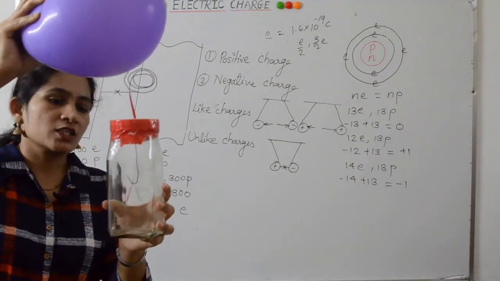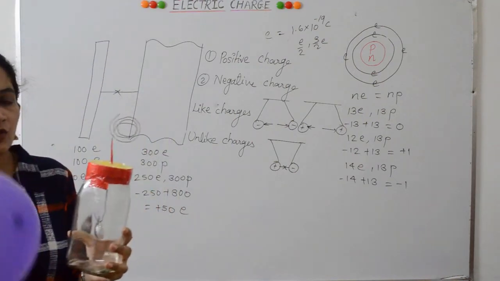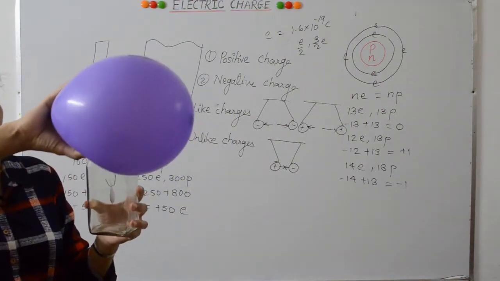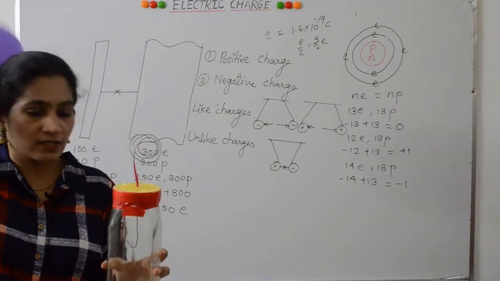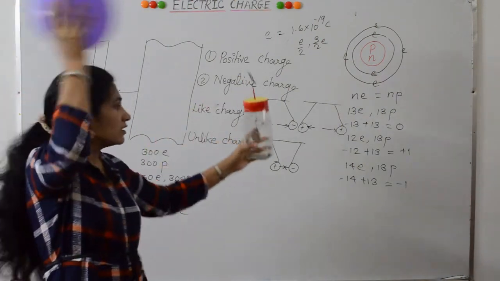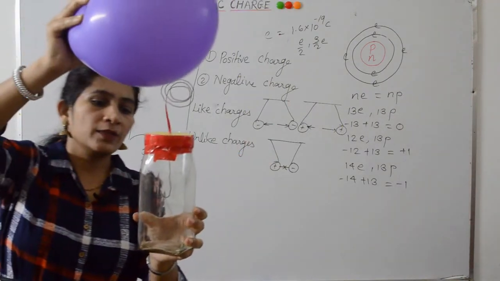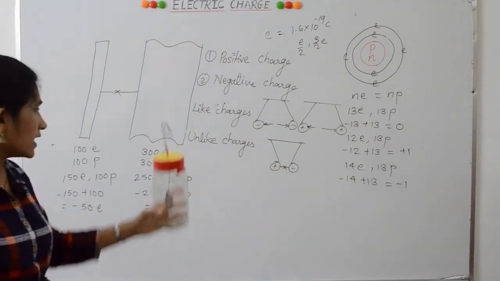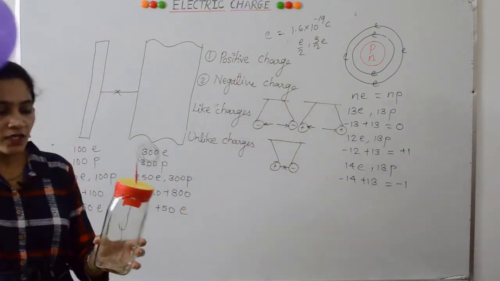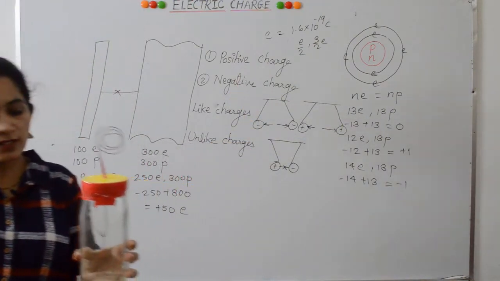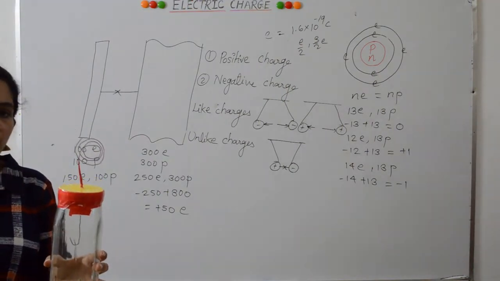When the balloon touches the wire, the excess electrons which the balloon acquires travel through this wire, and the aluminum foils become negatively charged. Because of the same type of charge, the aluminum foils repel each other. As according to the law of electric charge, like charges repel each other. Therefore, these foils repel each other when they get the same type of charge.